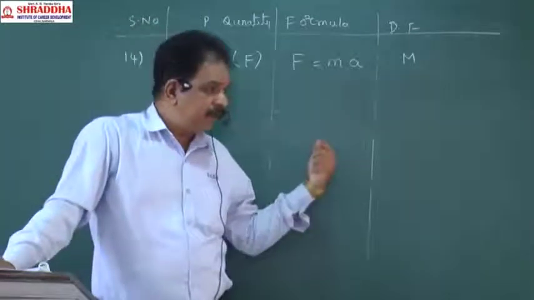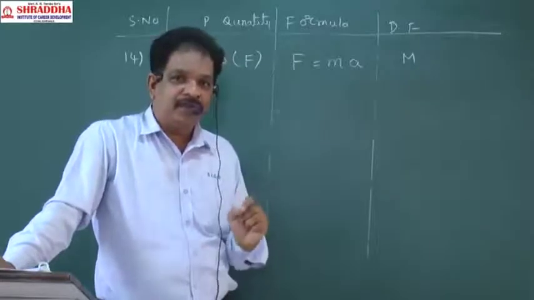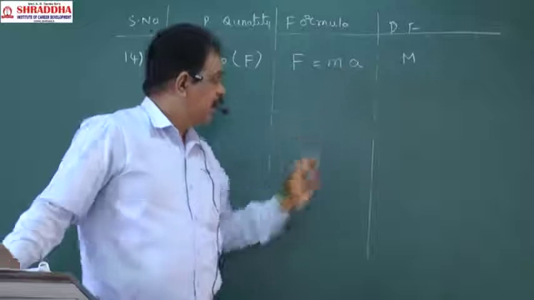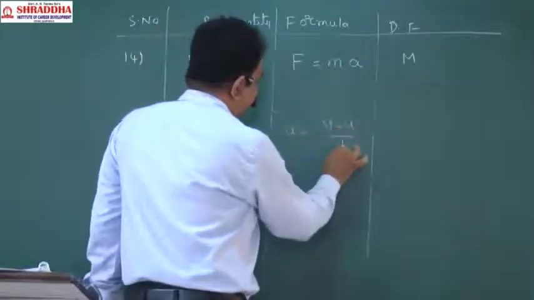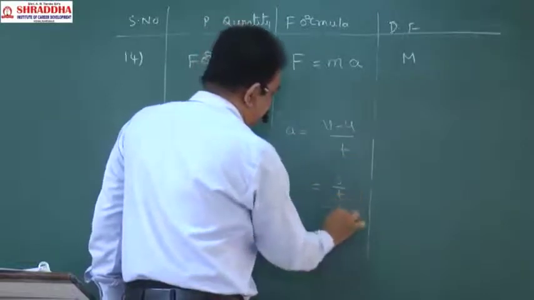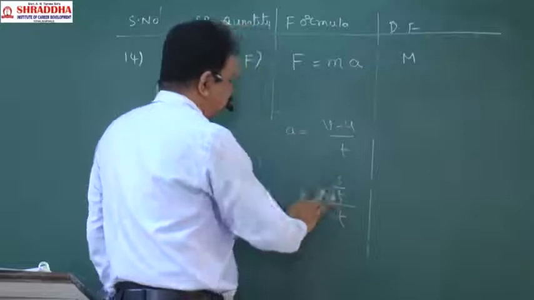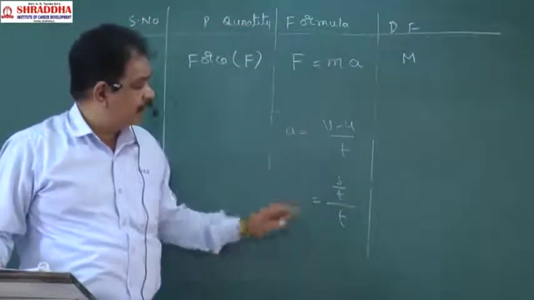Already the previous quantities that are coming, you have to memorize. Here again, acceleration is equal to change in velocity by time. Velocity will be displacement by time. Like that, when you try to derive here, it takes time.